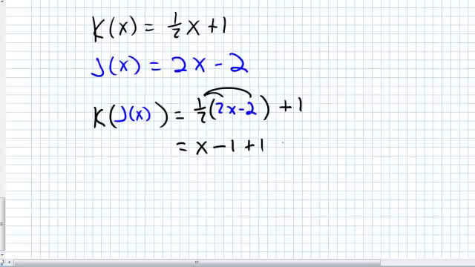Then we're left with plus 1. So -1 and positive 1 is 0. So that just leaves me with x. So yes, k of x and j of x are inverses of each other. I recommend at this point you pause and do the first couple problems on your worksheet that have to do with verifying if functions are inverses or not.